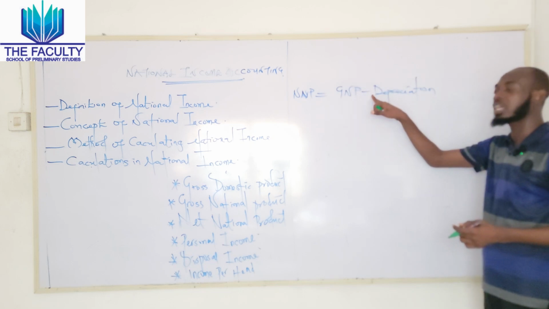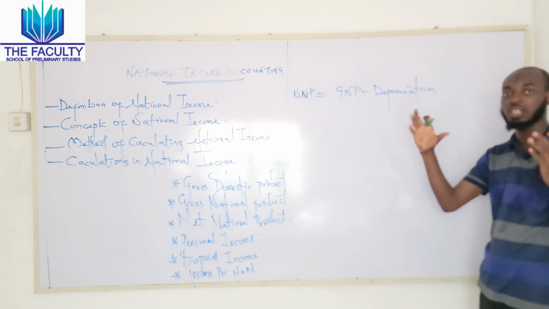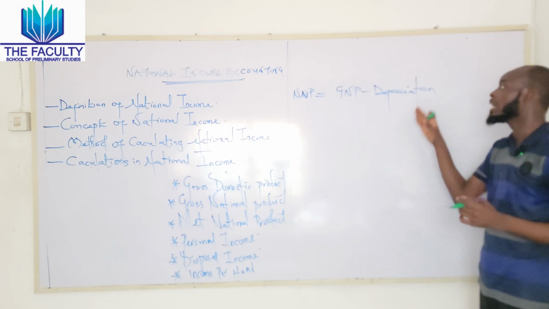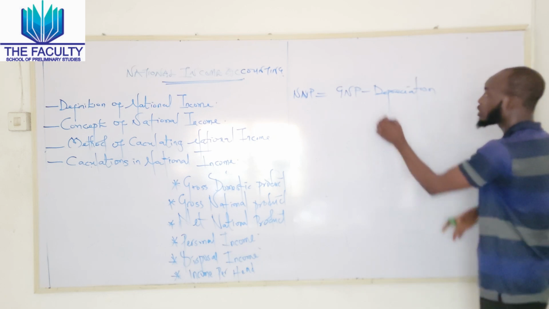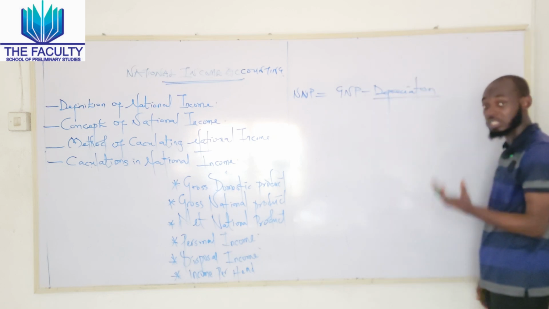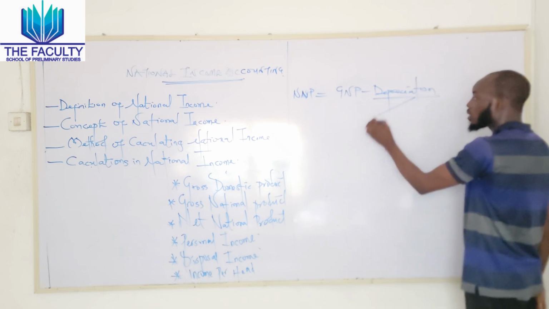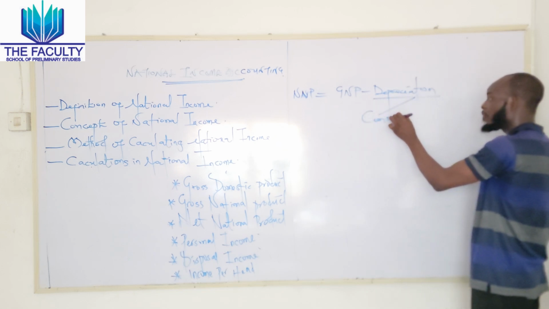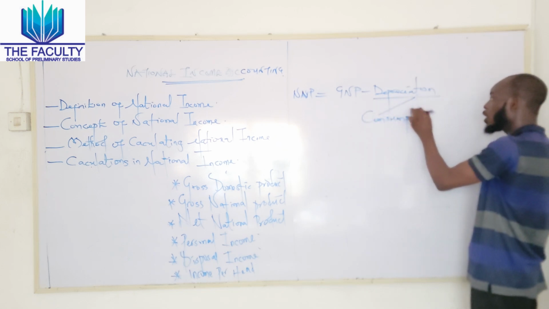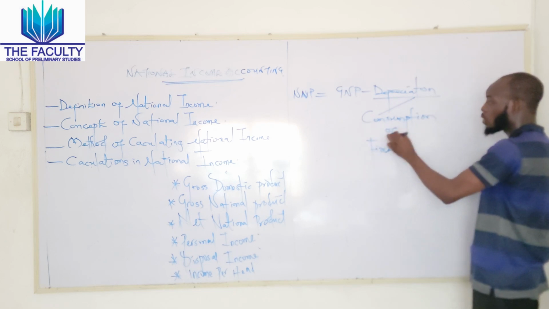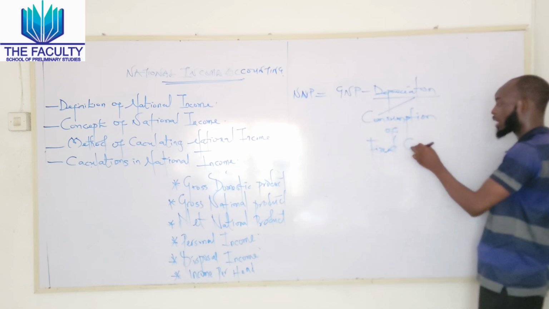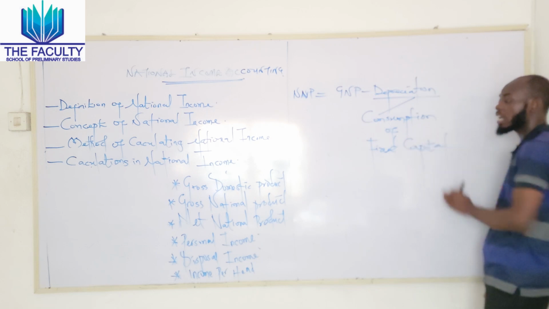Now, whenever we are treating the national product of a country, there is an application of depreciation. Sometimes we don't normally call it depreciation when it comes to national income, but we do call it consumption of fixed capital. The consumption of fixed capital is regarded as CFC.